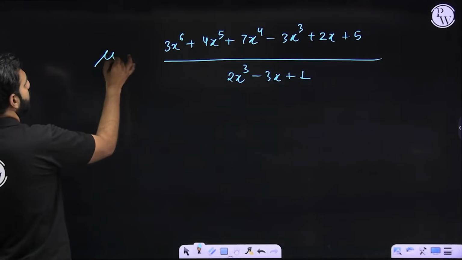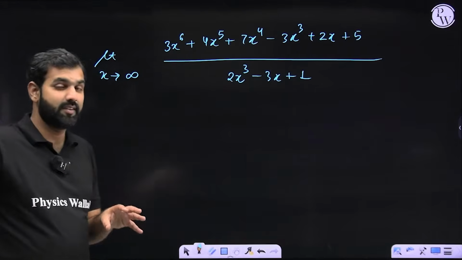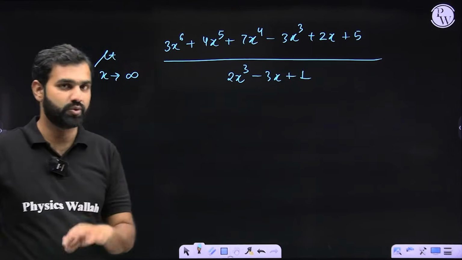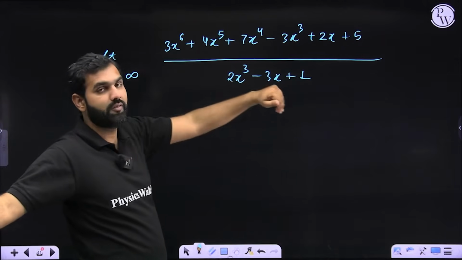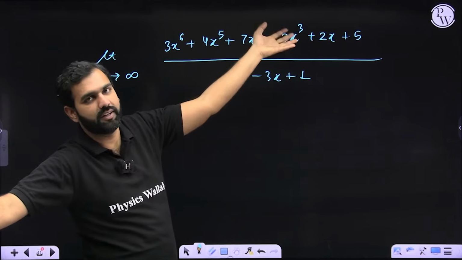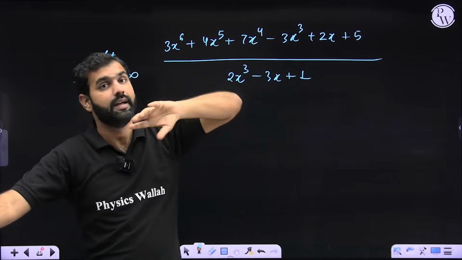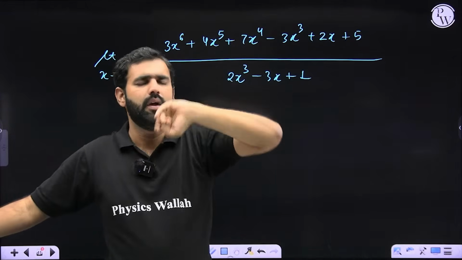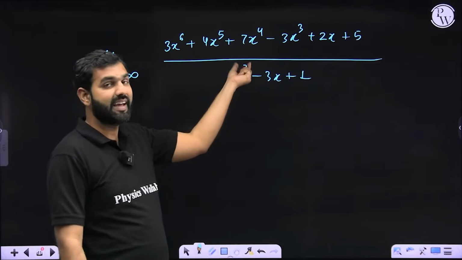So most of you must be thinking, sir, it's not 0, x is approaching infinity. So the moment you see x is approaching infinity, this will be infinity upon infinity form, because when you replace all x by infinity, the numerator becomes completely huge and the denominator is also huge. So infinity by infinity can be solved with the help of L'Hopital. But even if you apply L'Hopital, do you not think that, sir, this will vanish because it has degree 3?